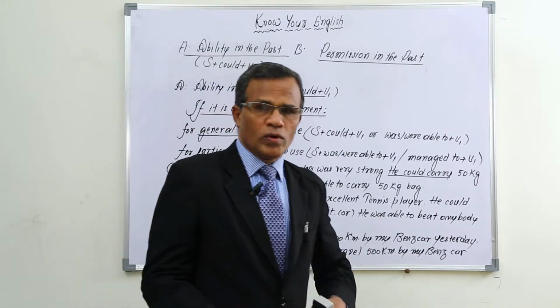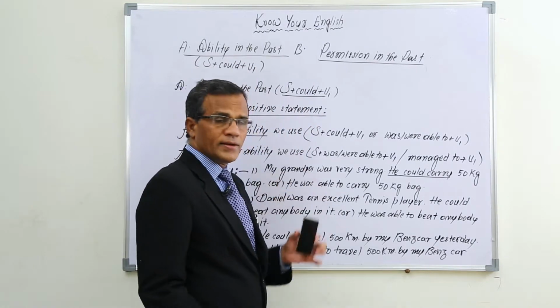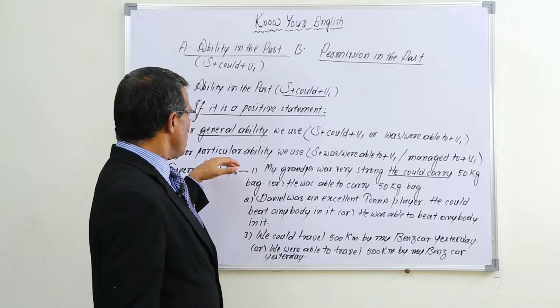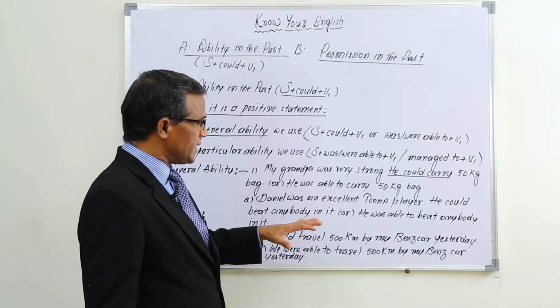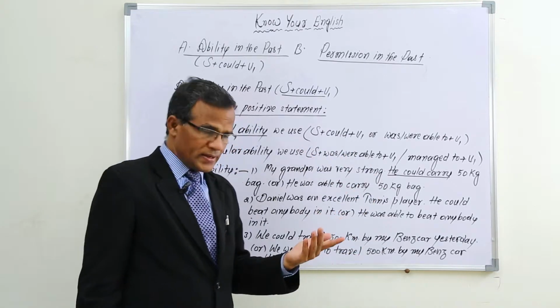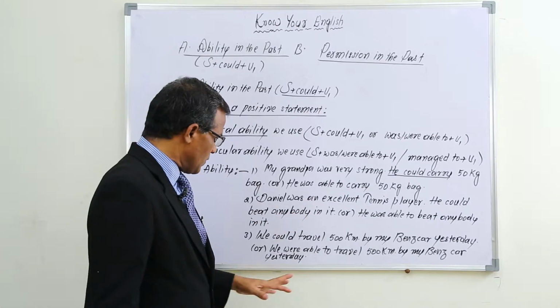There is no word like "not" or "never" here, such words are not there. So it is a positive statement. As it is a positive statement, and moreover it is a general ability, in such conditions we can use could plus V1 or was or were able to plus V1. Right, okay.